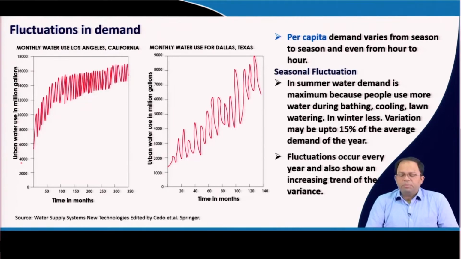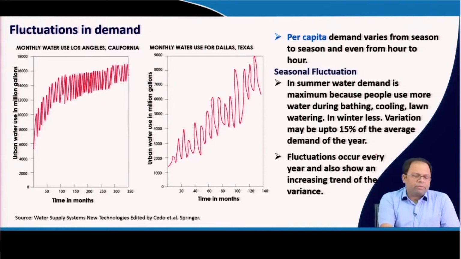Variation may be up to 15% of the average demand of the year. So based on the average demand, we can see a variation of 15% during this particular period. In summer it may be 15% higher, during winter it may be 15% lesser as well. So this is what we can see over here.